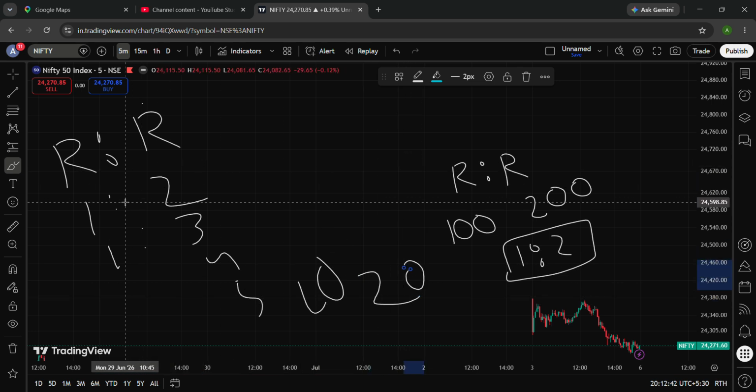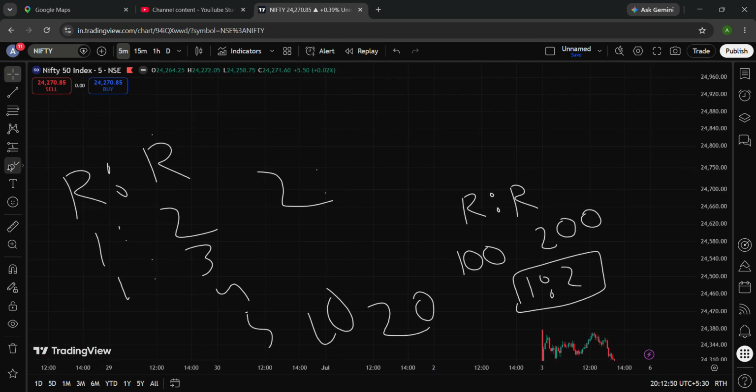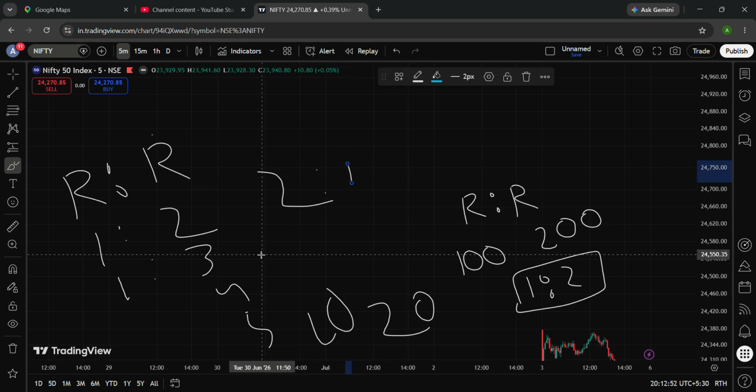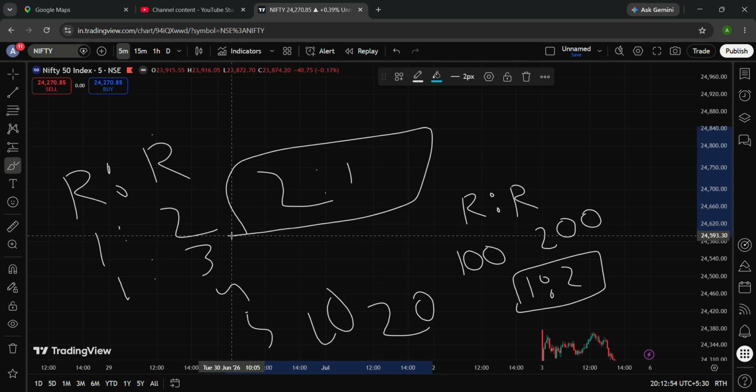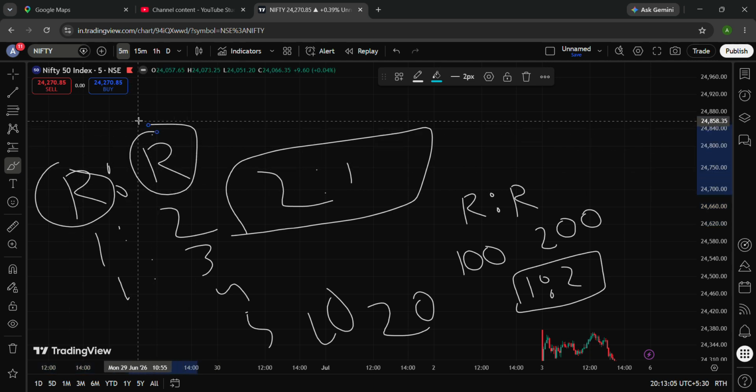But your risk to reward ratio is not going to be like 2 is to 1. What does that mean? If someone asks what your risk to reward ratio is and you say 2 is to 1, then you have said a wrong thing. The first R represents the risk and the second R represents the reward, right?